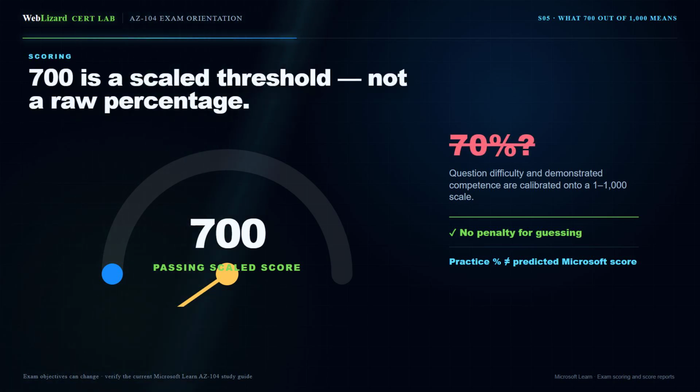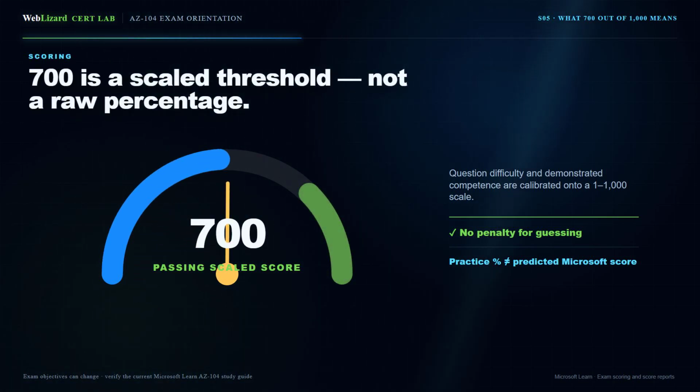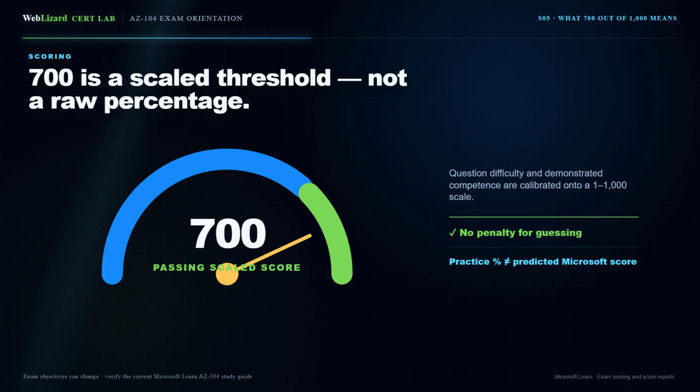Microsoft technical exams use a scaled score from 1 to 1,000, and 700 or greater is required to pass. But 700 does not necessarily mean 70% of the questions. The score is calibrated around the skills required for competence and the difficulty of the questions. There is no penalty for guessing, and some questions may be included for evaluation rather than scoring. Answer every question, but do not convert your practice percentage directly into a predicted Microsoft score.